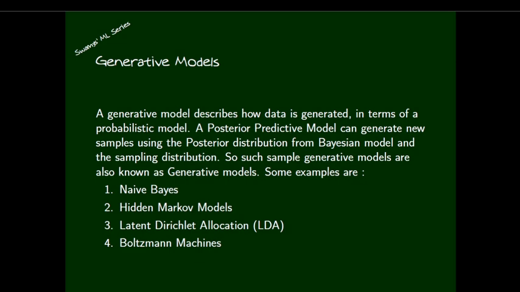That's all, nothing more. Some examples that we have already seen: the Naive Bayes in our first term, Naive Bayes classifier and Naive Bayes generator. Then hidden Markov models, or HMM, and latent Dirichlet allocation, or LDA. This is extensively used in topic modeling and profiling, which we will discuss later. Then next is the Boltzmann machine, which is also related to NLP. These hidden Markov models and LSTM, etc., are used along with natural language processing, or text processing.